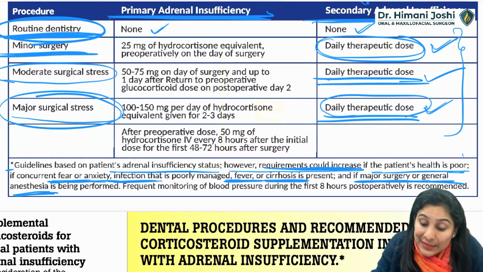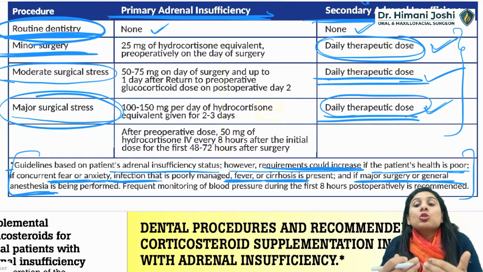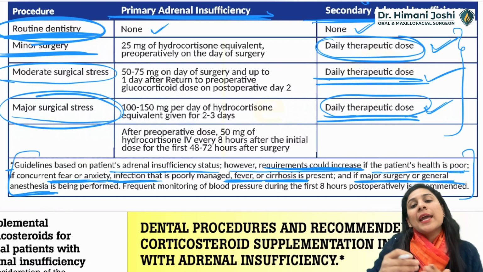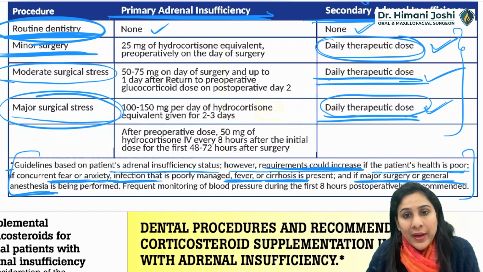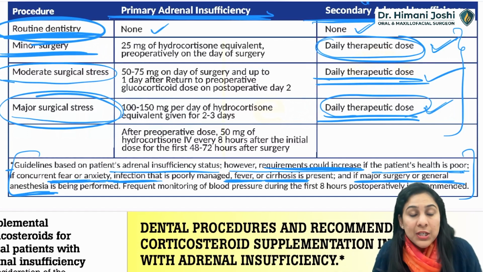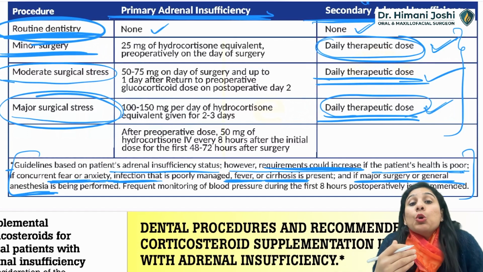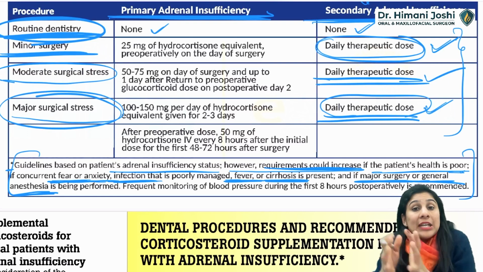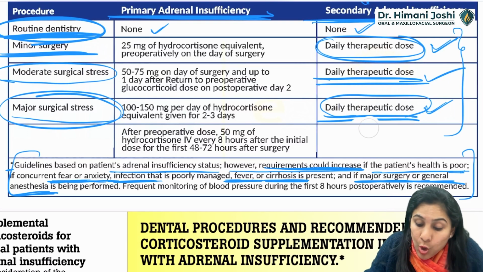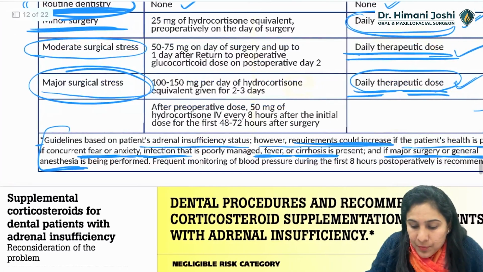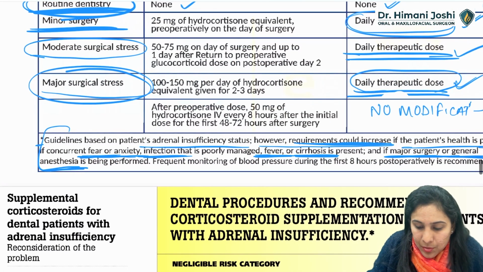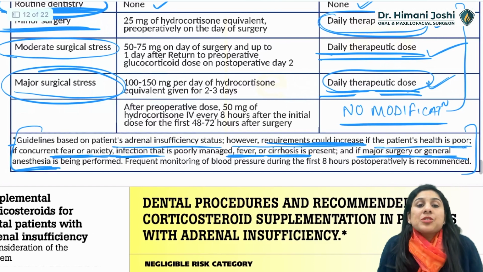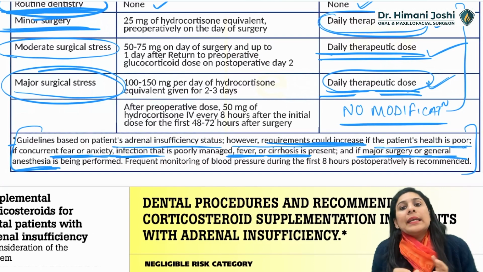In these conditions, even a normal person will need extra steroids in surgery. So the original daily dose of the patient needs no modification for any procedure in a secondary AI patient.